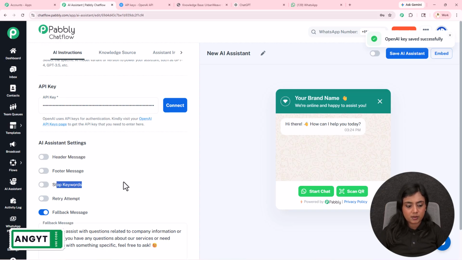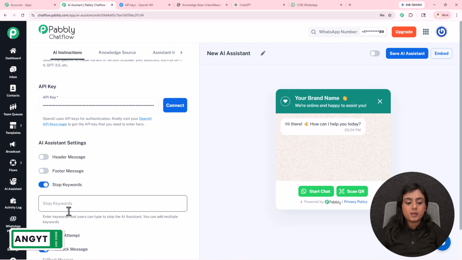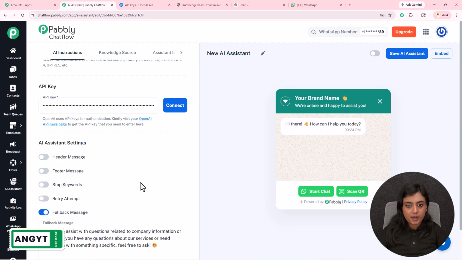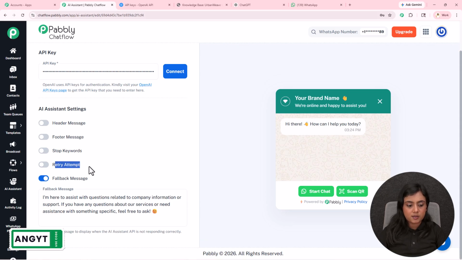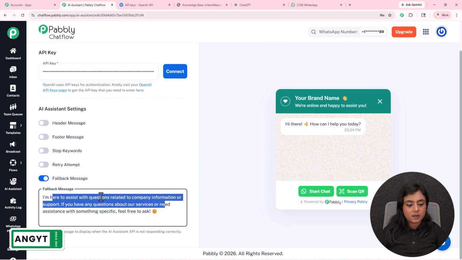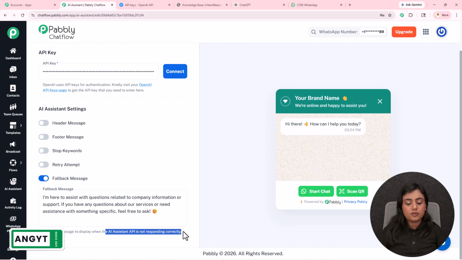Next is stop keywords. If you want to give your customers or leads an option to stop this assistant from automatically replying to the queries, they can send this specific word and stop the assistant from replying. You can enter the stop keyword right over here according to your requirement. Next is retry attempt. If you want that, you can toggle this button on. And last is fallback message, which will be forwarded only if this API key is not responding correctly.